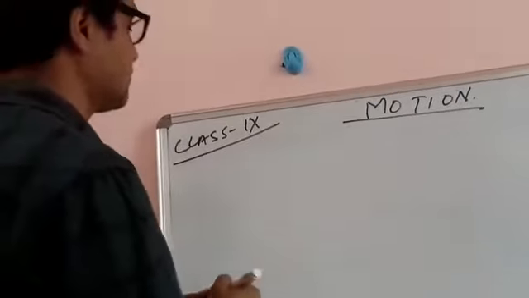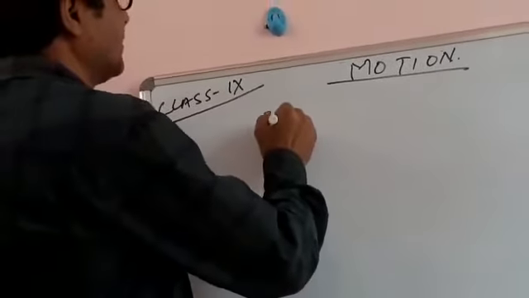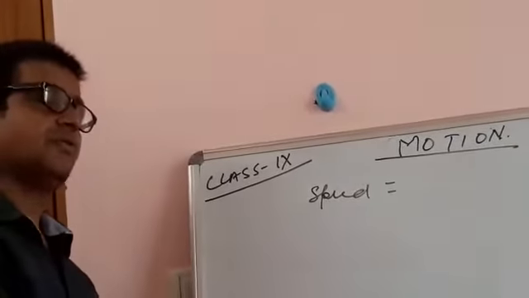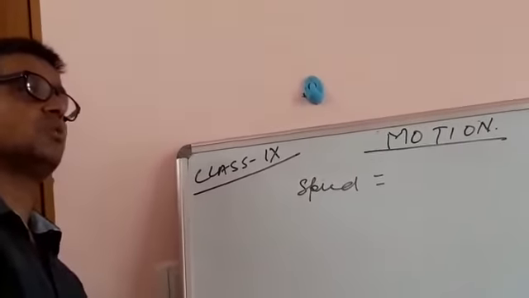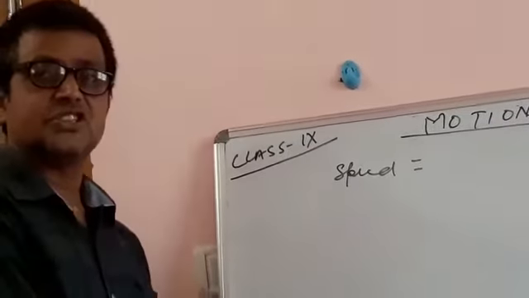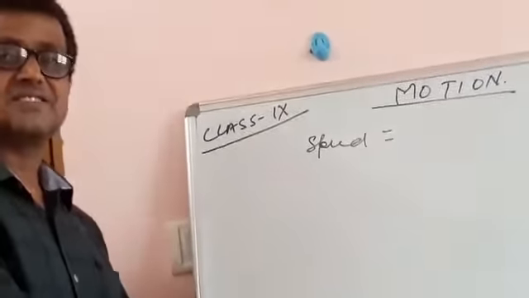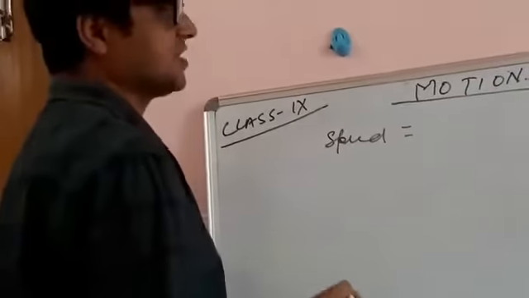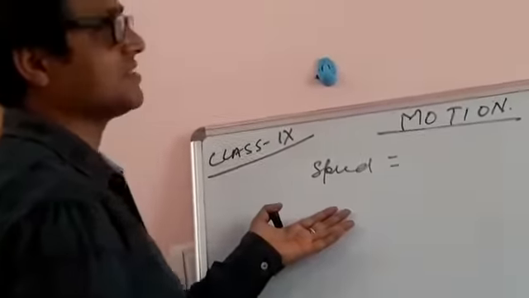Now the next is speed. If you think about speed, we normally talk about kilometer per hour: kilometer is for distance and hour is for time. You would have used it many times in mathematics also.